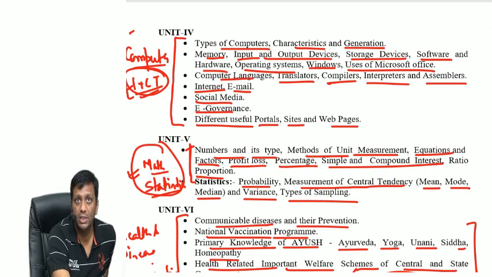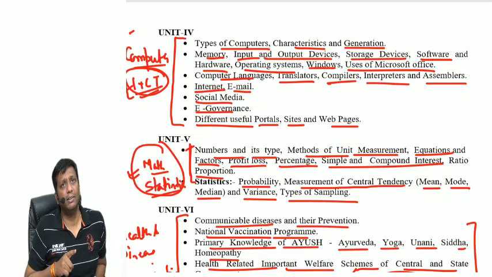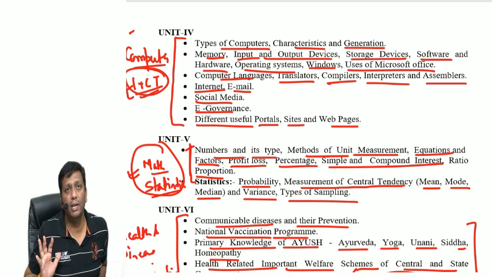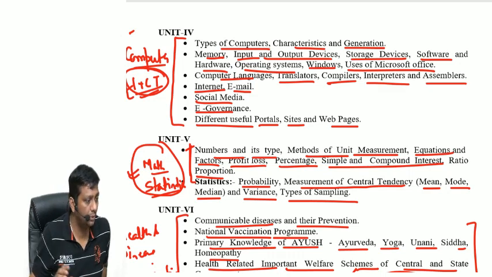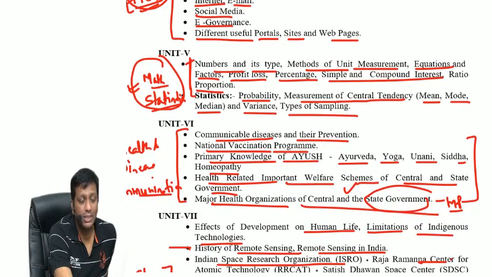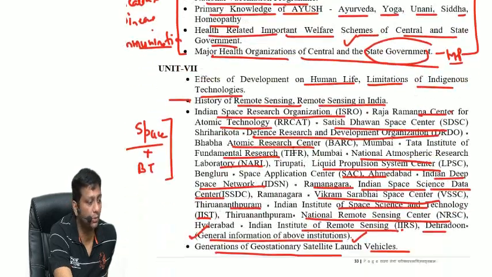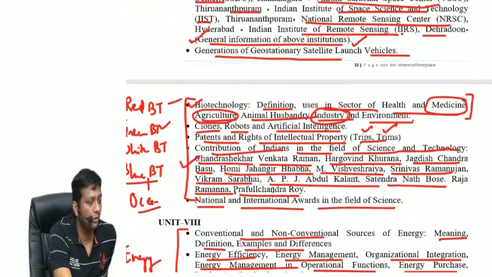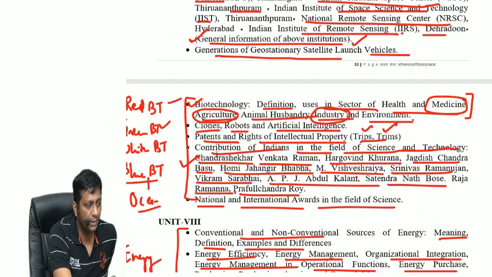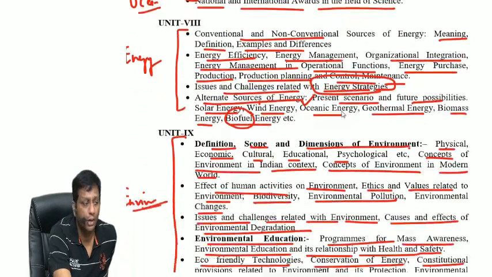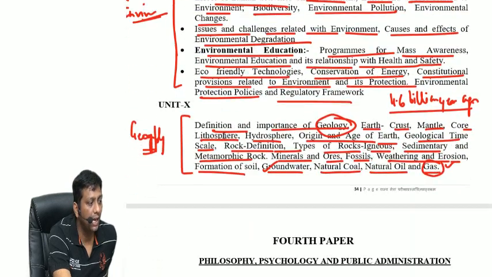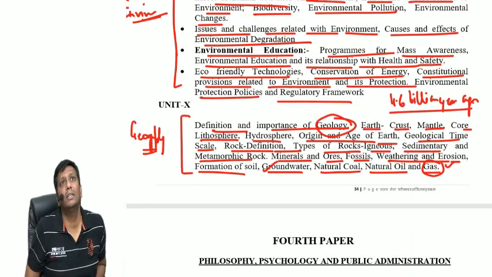Computer means information and communication technology, and basic topics like mobile generations, the MPPCS examiner will not ask you. Then mathematics, some small statistics, health and disease, immunization programs, space, biotechnology, even patents and rights, IPR, energy, environment and geography. Somehow you can call it geology.